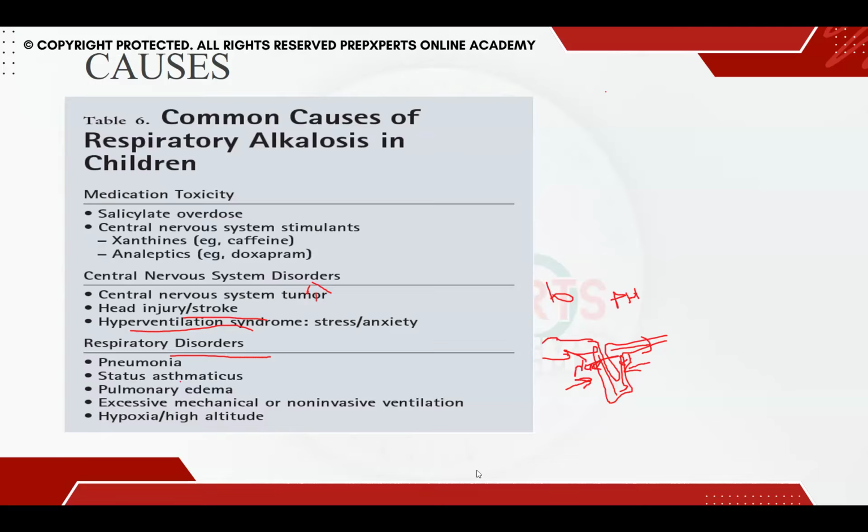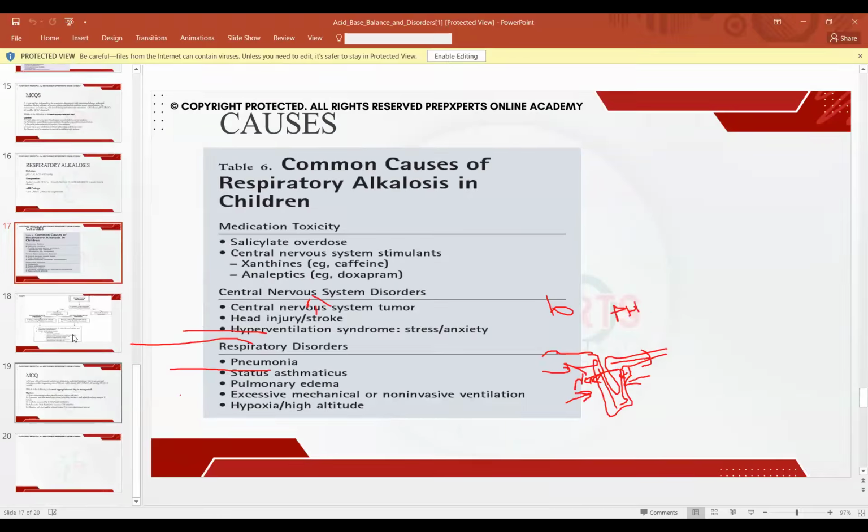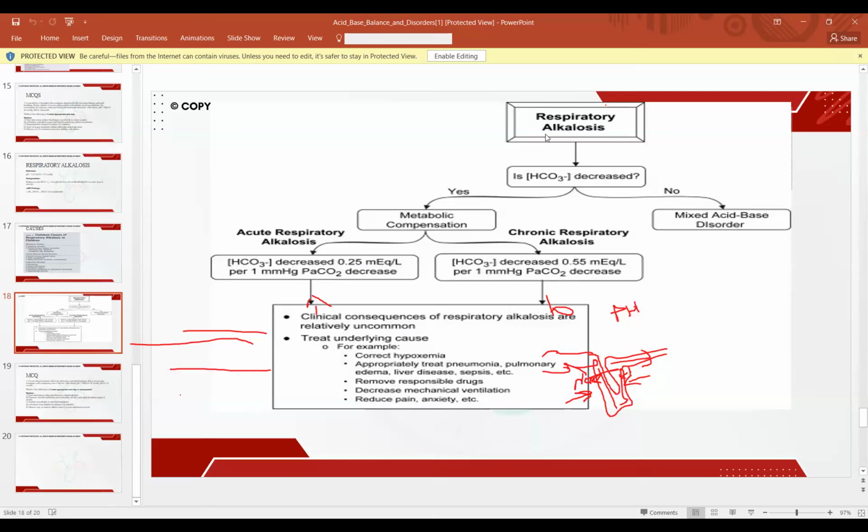So for this, there is this one MCQ that I really want you to understand. So let us go through this one first. Respiratory alkalosis is occurring inside the body. The initial thing that we will look at is the condition of the bicarbonate. If the bicarbonate is decreased, yes, metabolic compensation is occurring. If the bicarb is not decreased, that means there is a mixed acid base disorder happening, for example, metabolic disorder with respiratory alkalosis. If the bicarb is decreased, metabolic compensation is occurring.